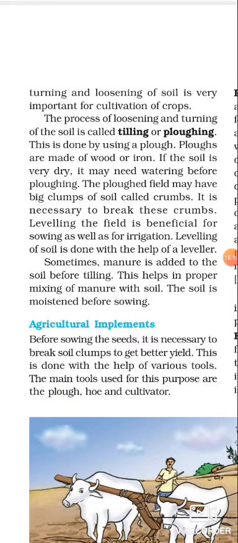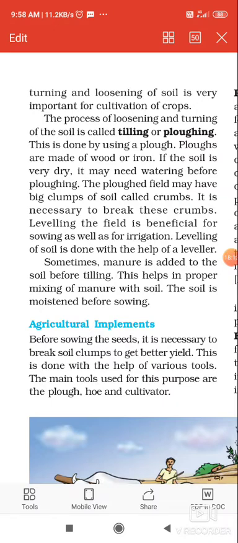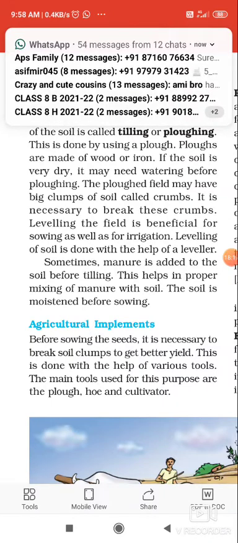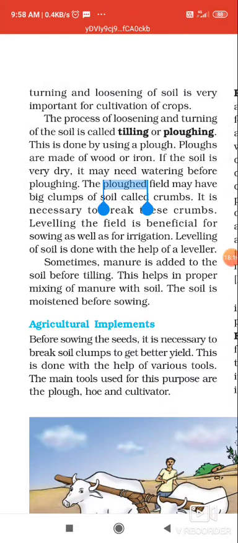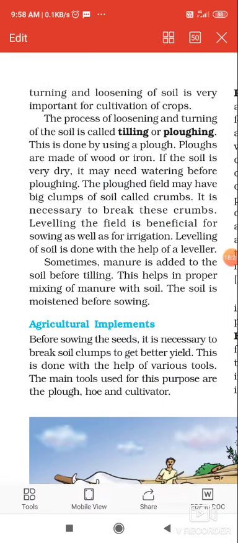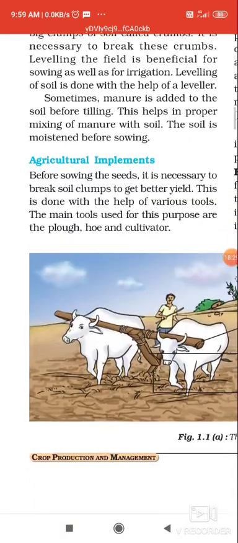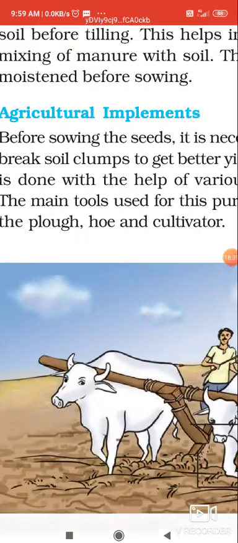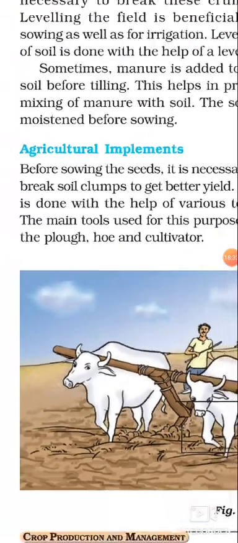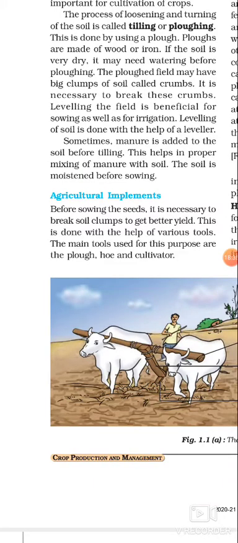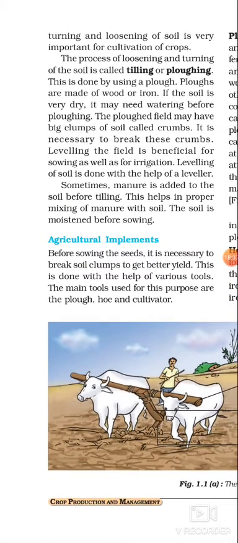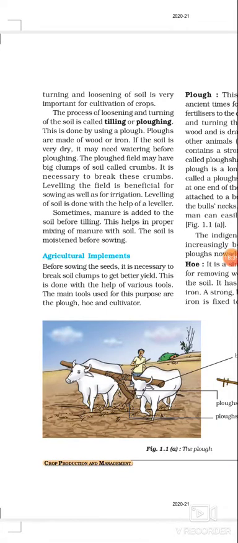You can see the process of loosening and turning of the soil is called tilling or plowing. So how are we going to do this tilling or plowing? This can be done by using different devices. What are the different devices, students? You can see plow, hoe and cultivator. These will help the farmers to do the process of what?